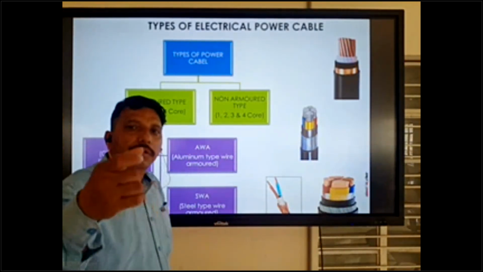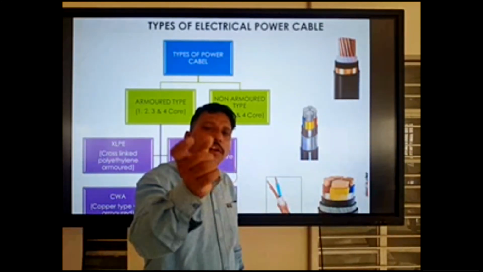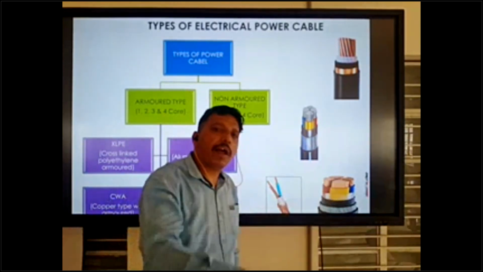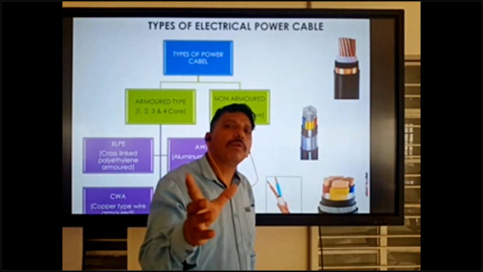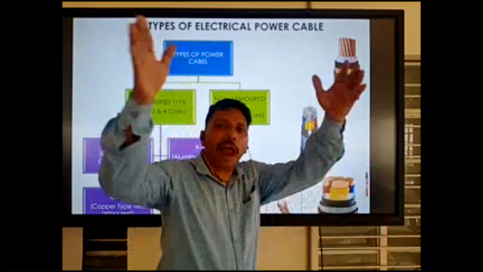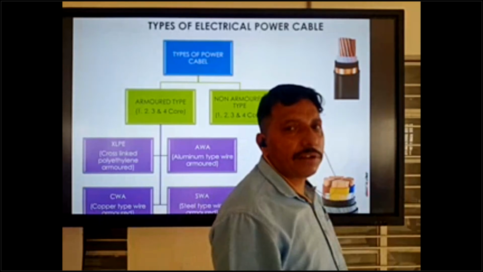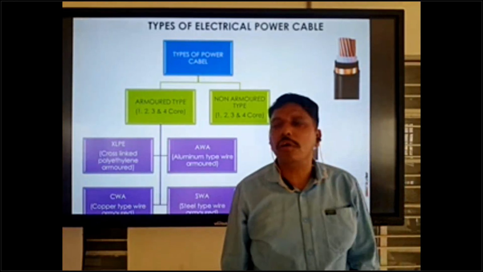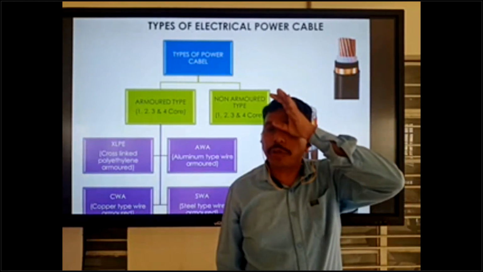We can use one core, one for L1, another for L2, another for L3, mostly from the transformer to the LB room or MB room. Big transformers are in industries, not in buildings, although some big buildings also use them.